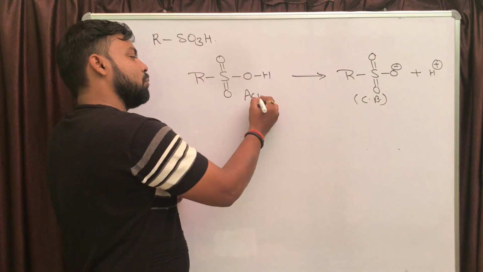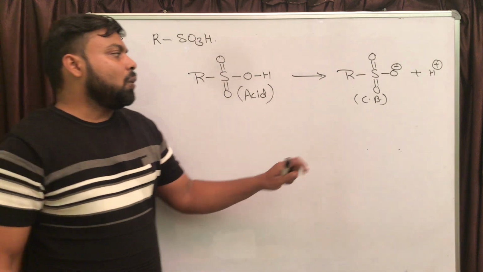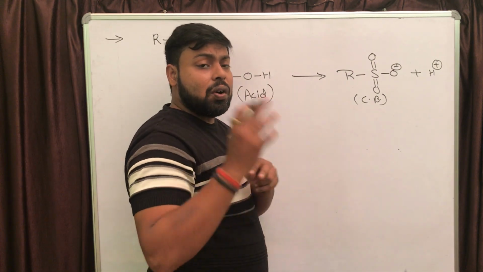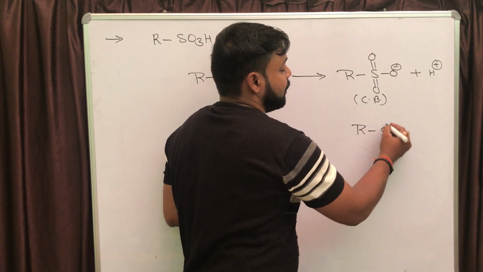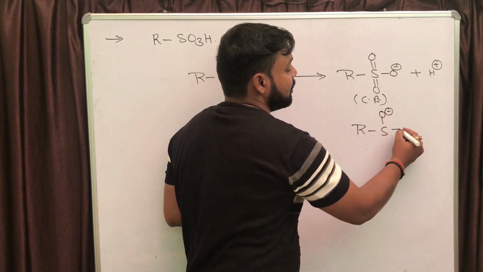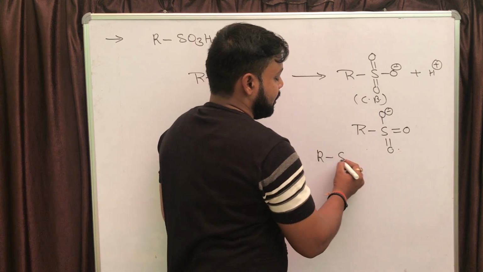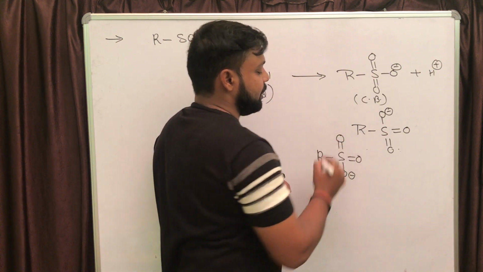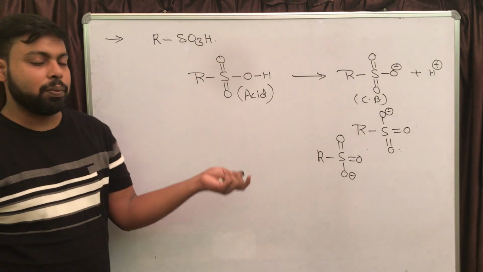And if it is going to behave as an acid. Now, if you draw the resonance in the conjugate base of the sulfonic group, you will find that we have three equivalent resonating structures. Here we have three equivalent resonating structures in the case of the conjugate base of the sulfonic group.